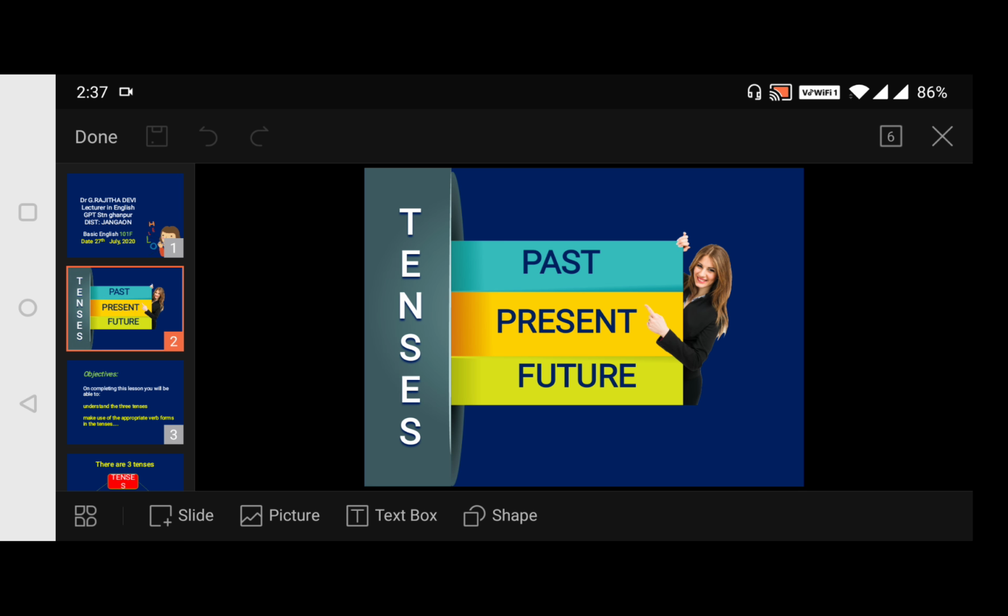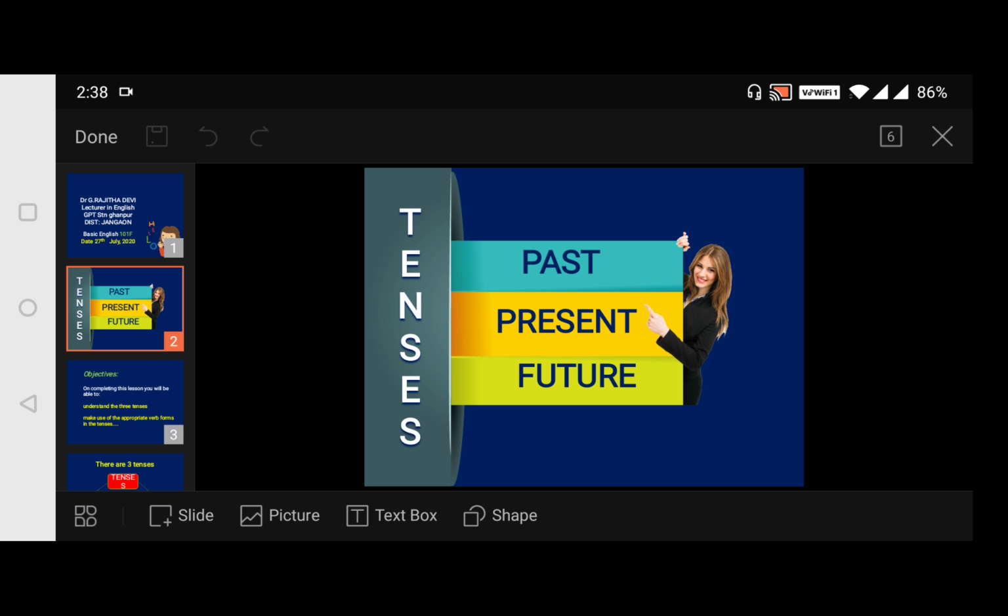Before starting, let me tell you, in the English language there are three broad categories of tenses. What are they? Present, past and future. Now these are only grammatical categories that do not always correspond to the present, past and future time as such.